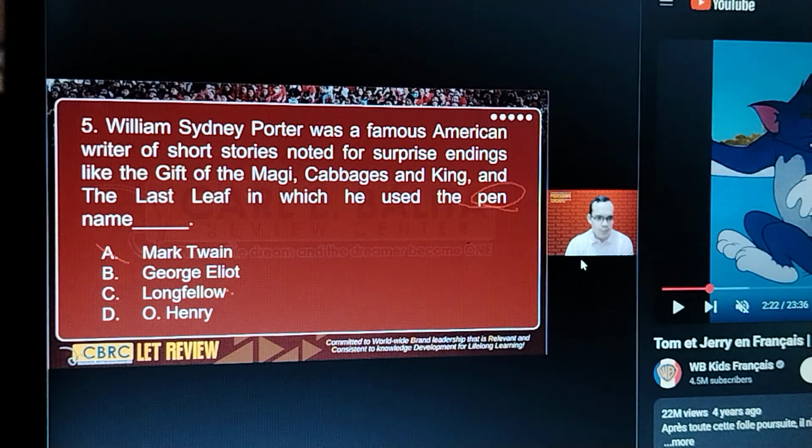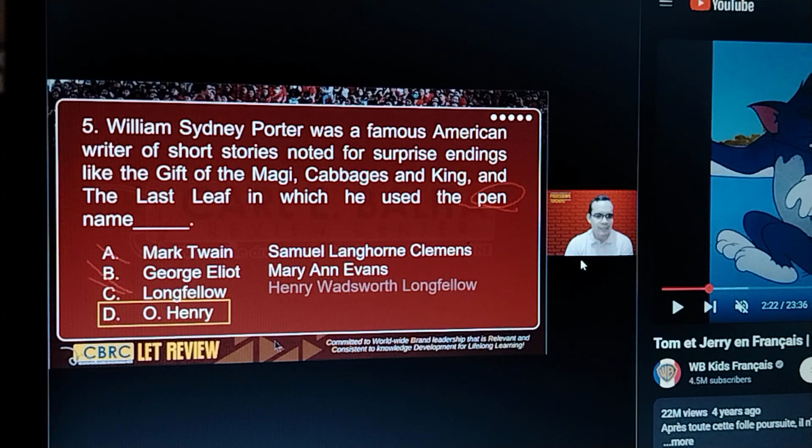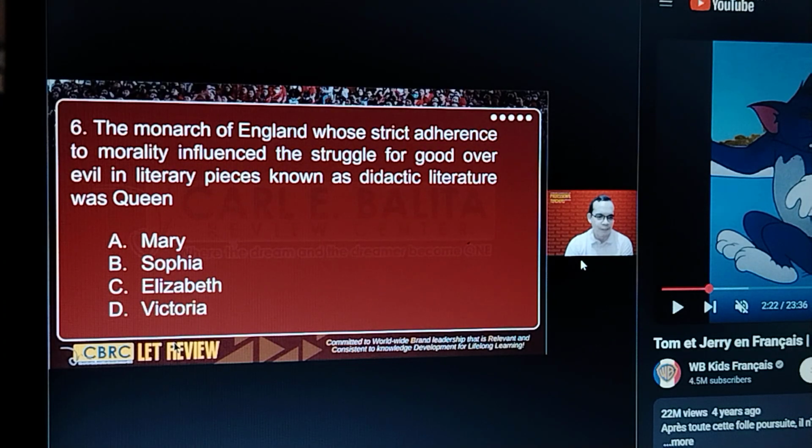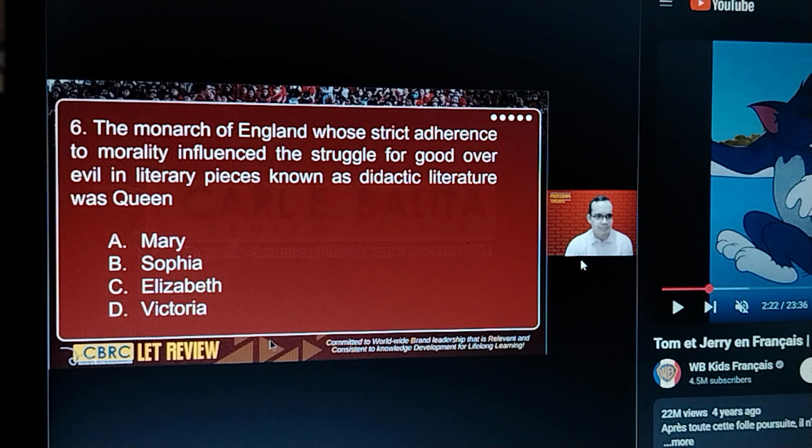Right? It's also not George Eliot. Okay, George Eliot's full name is Mary Ann Evans, and it's also not Longfellow because his full name is long. The correct answer is O. Henry. Longfellow's full name is Henry Wadsworth Longfellow. There you go. Okay, let's go to number 6.